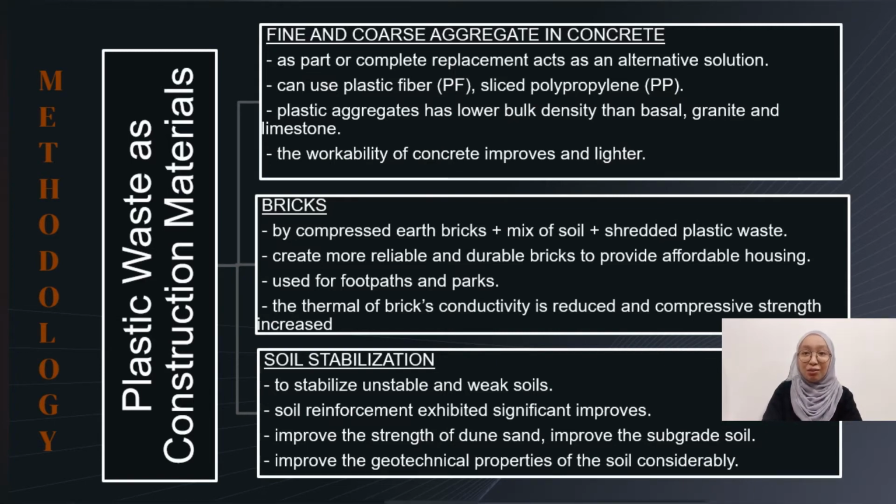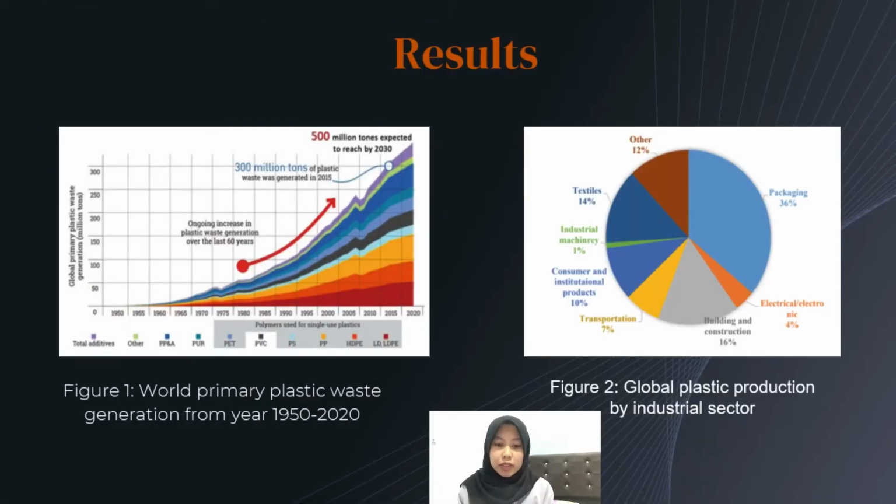Plastic waste is used to manufacture concrete pavement blocks. From the observation, they are used for footpaths and park areas. The thermal conductivity of the brick reduced and compressive strength increased sufficiently. Hence, it also produced eco-friendly bricks with acceptable compressive strength. You can see that material may rise to fulfill the global infrastructure development demands in the future, especially plastic waste. And in figure 2, the global plastic production by the industrial sector has been dominating the production and promoting plastic consumer-oriented habits.